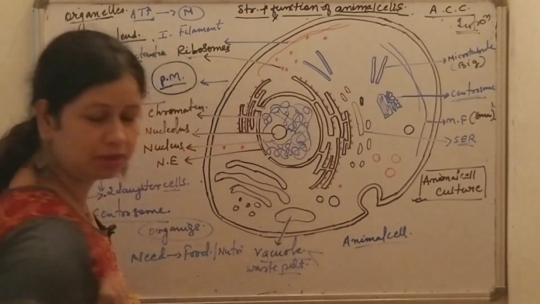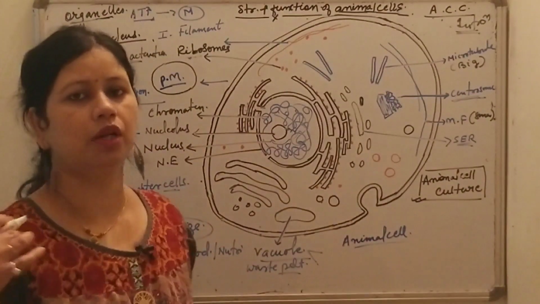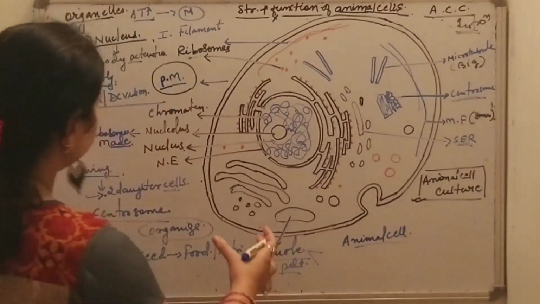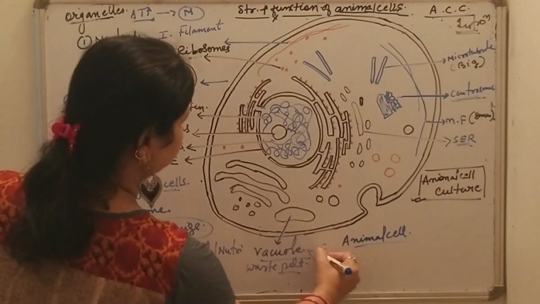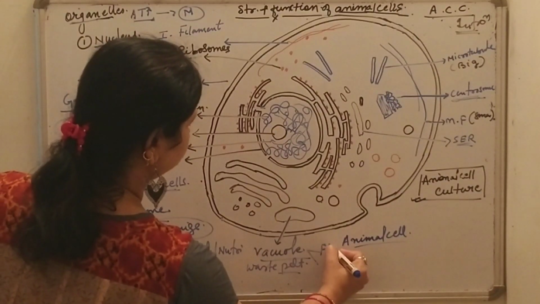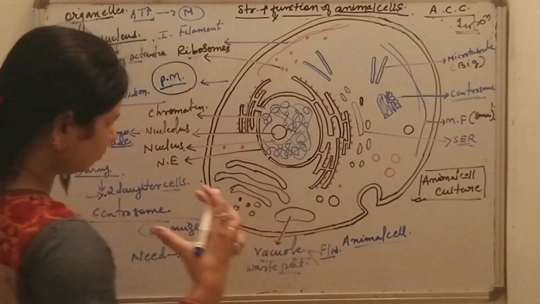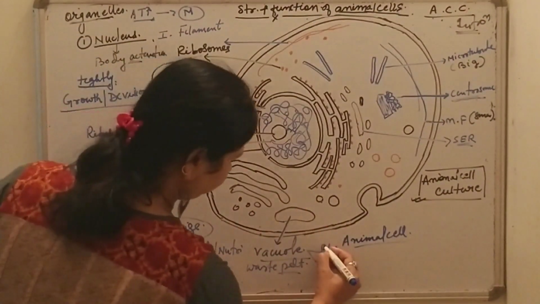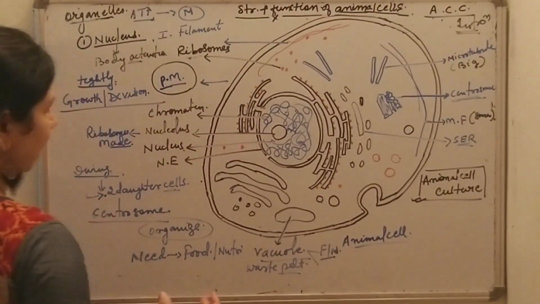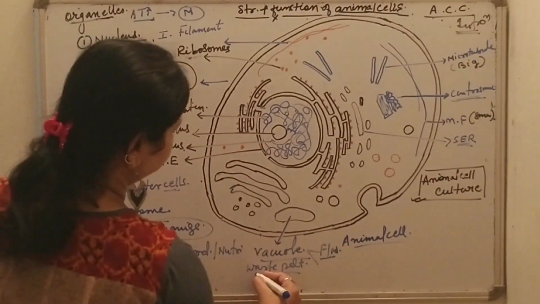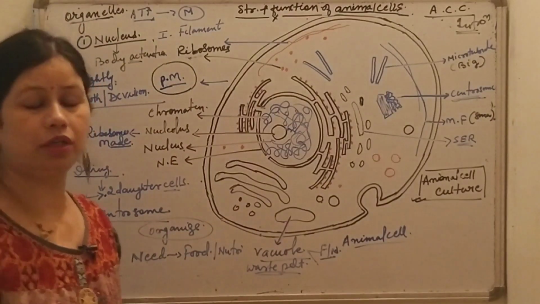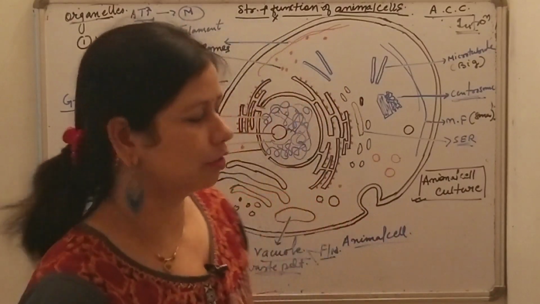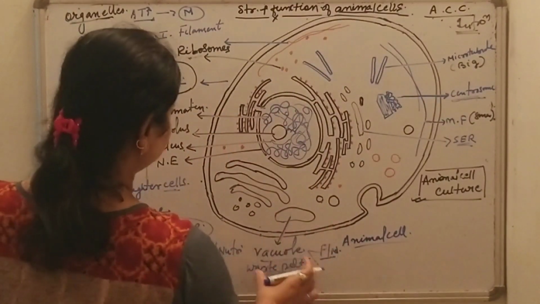Mainly they are the storage bubbles, and they can store food and nutrients which are very beneficial for the cell, which the cell requires for survival, and they can also store waste products, and this storage of waste products prevents the cell from various types of contamination. So this is about the function of vacuoles.